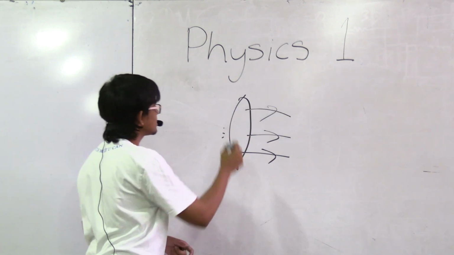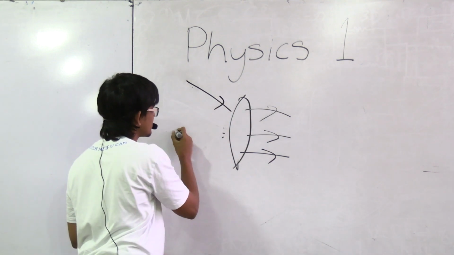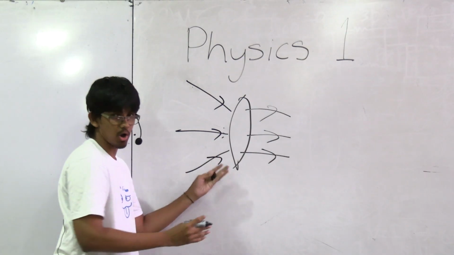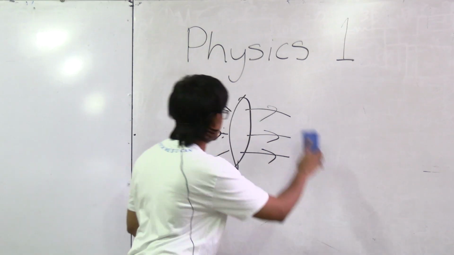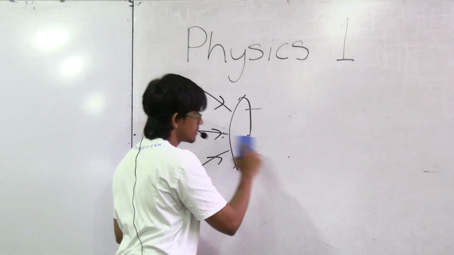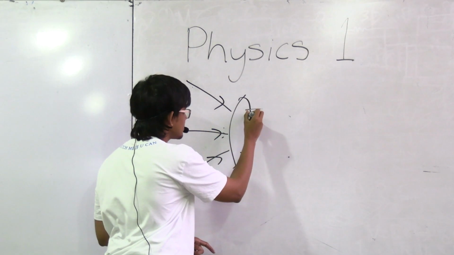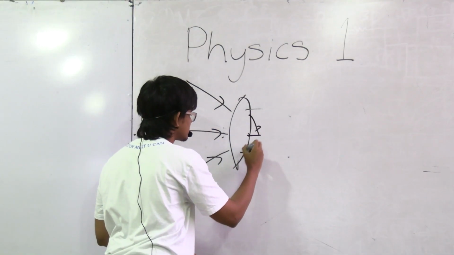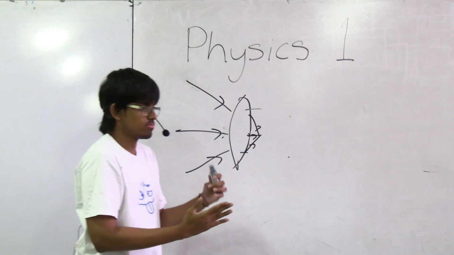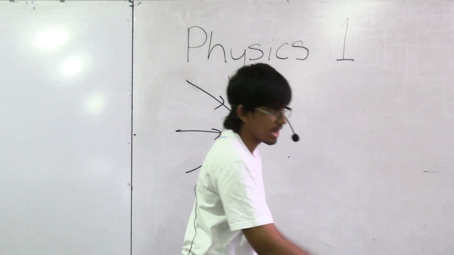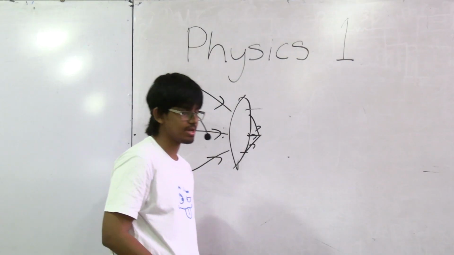I think realistically the closest thing that you could do is maybe like this, but even this is wrong because again, this is a converging lens, right? What this would realistically do is take these 3 lines that are going like that and then bring them even closer together, right? Like this, right? That's what it would do. It wouldn't just suddenly spread them apart. That's not what a converging lens does.